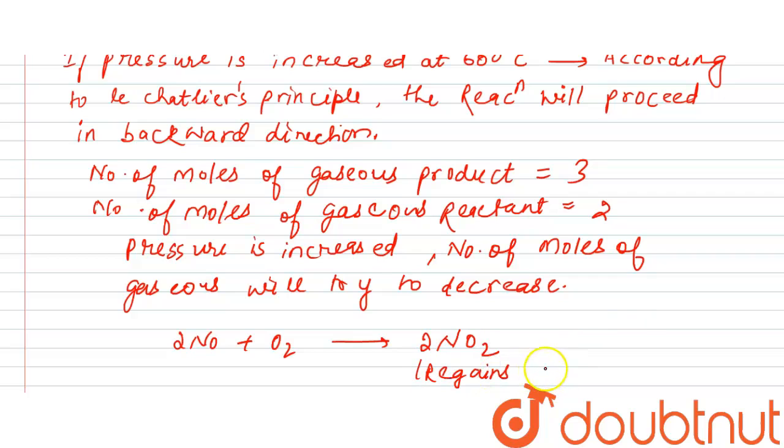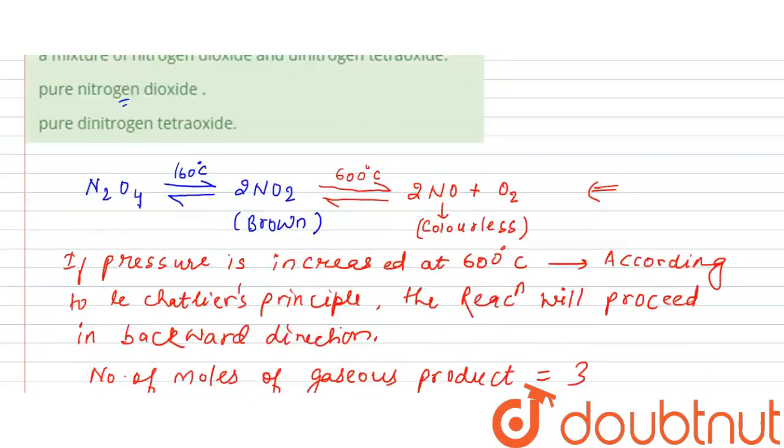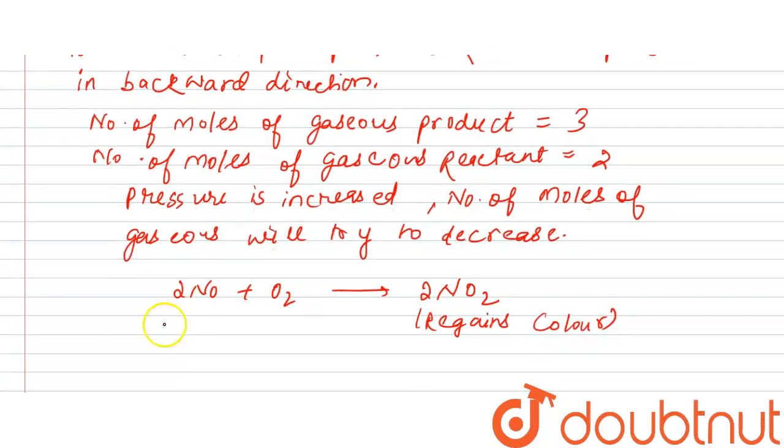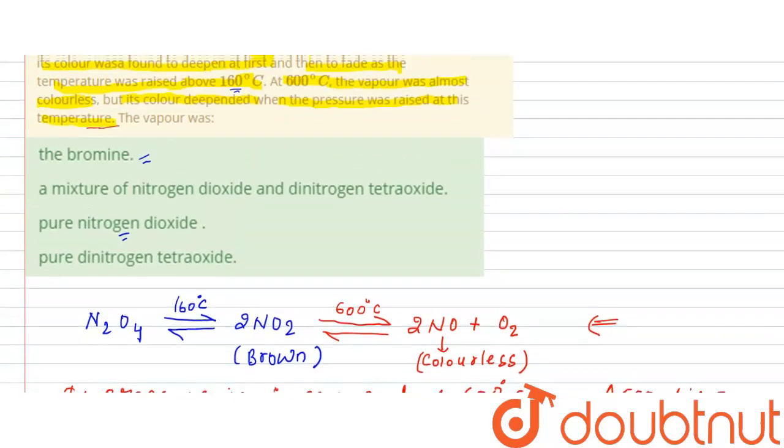So here it is said that the color deepens when the pressure was raised at this temperature. This is how you can see that the whole theory suggests that N2O4, dinitrogen tetroxide, is the correct answer, because N2O4 gives the entire description of what is asked in the question.